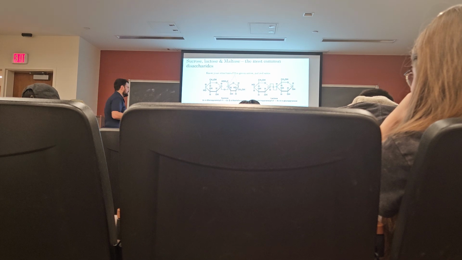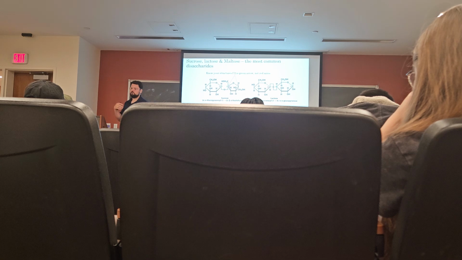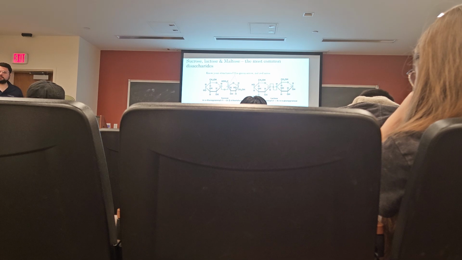All right, now sucrose, lactose, and maltose are the most common disaccharides. Right? So let's look at lactose and maltose first. So we saw maltose before. It's made up of 2 glucose residues linked alpha 1,4, and we can name them systematically. This is the first example where we see that there's a common name and a systematic name. I wish everything just followed the systematic name, but of course all of these sugars were discovered at different times and then were named for different properties. You know, they turned a certain solution a certain color, or they're found in a certain type of wheat, right? So for example, maltose, that's where we get malt shakes from, or malt from beer brewing, right? Because they contain a lot of this specific sugar, which is made up of 2 glucose residues.